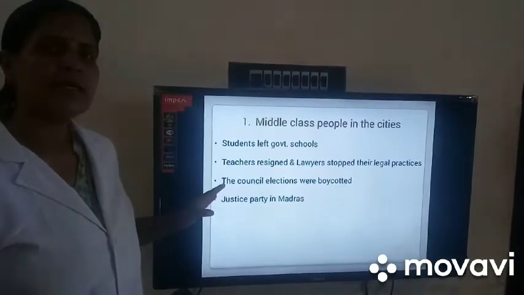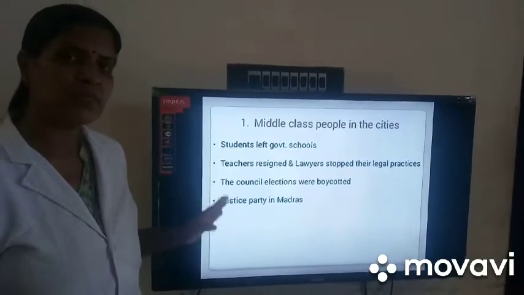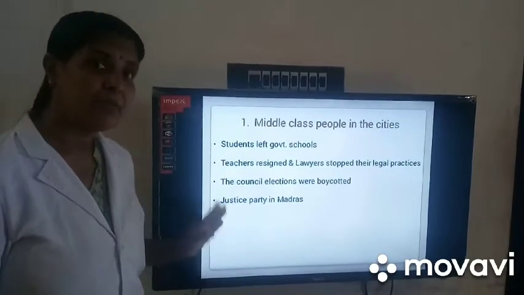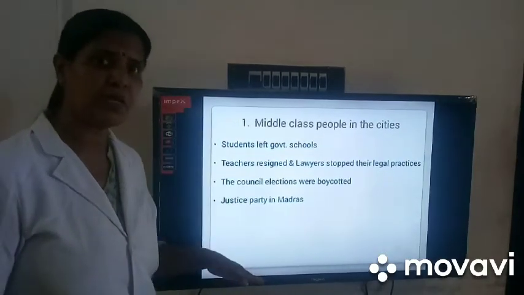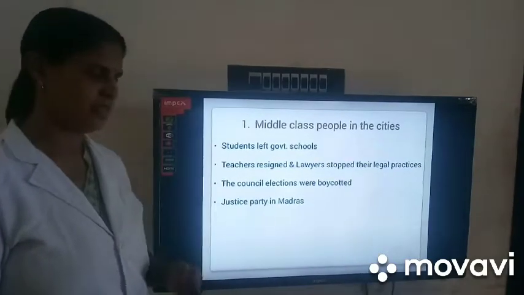But in the Madras province, they were not ready to boycott the council elections because there was the Justice Party, that was the party of non-Brahmins. They believed that if they participated in the election and became members of the council, they could enjoy the powers enjoyed by the Brahmins.